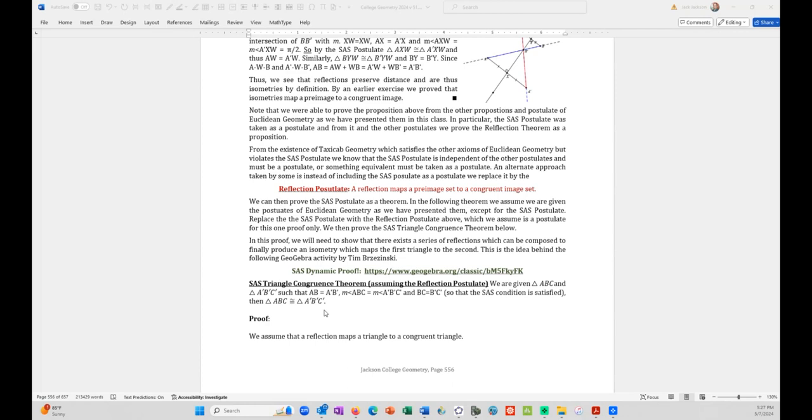Of course, once you have proved the SAS postulate as a theorem, no longer really a postulate, then you can proceed the rest of the course just like we did before, using it as a reason to help prove the other congruence postulates, congruence theorems. Or you could possibly have alternate proofs of some of them using reflections as well. Okay, but the rest of the course would continue on if you chose the reflection postulate instead of the SAS postulate. You just prove the SAS theorem, and then the rest of the course works just like we did before.